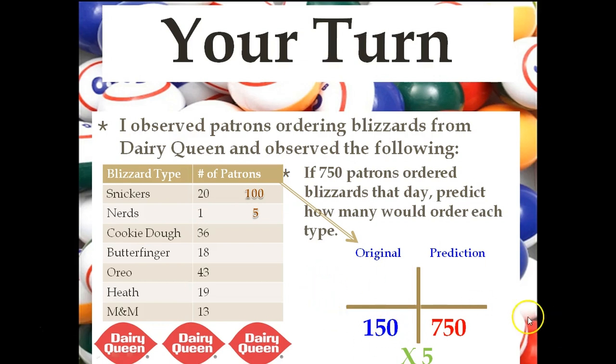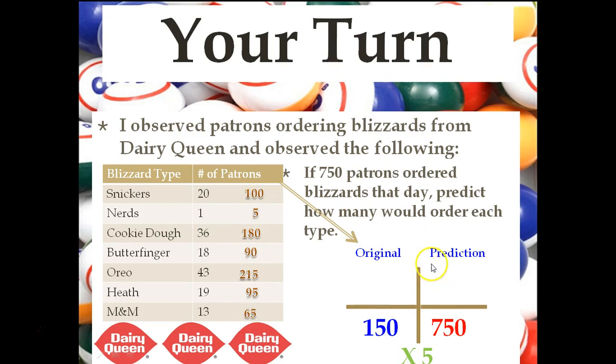Cookie dough. So we put in cookie dough for the original. 36 would go here. You've got to multiply it by 5. 36 times 5 is 180. 18 would go here. 18 times 5 is 90. Moving right along to Oreo. 43 times 5, 215. Heath, 95. And M&M, 65. And to check your math, you would add up and find the sum of all these new numbers, and it should add up to 750, and it does.